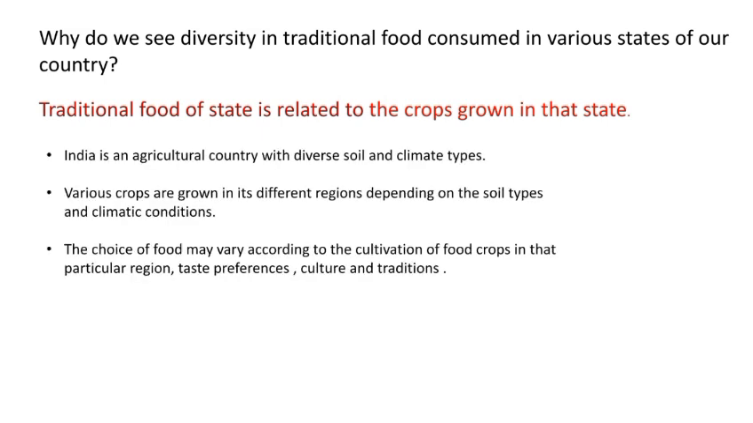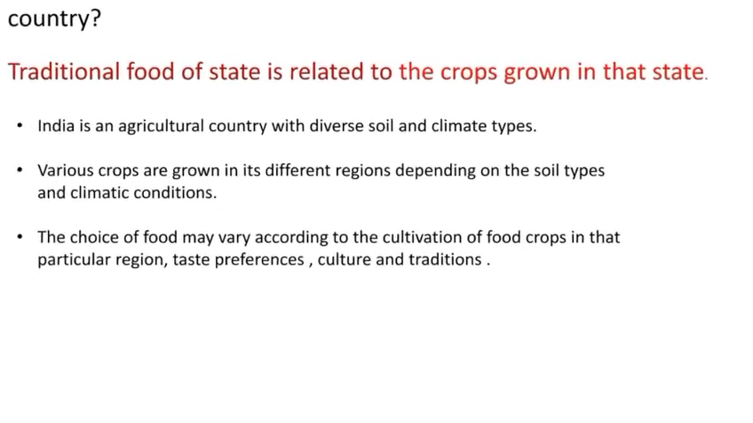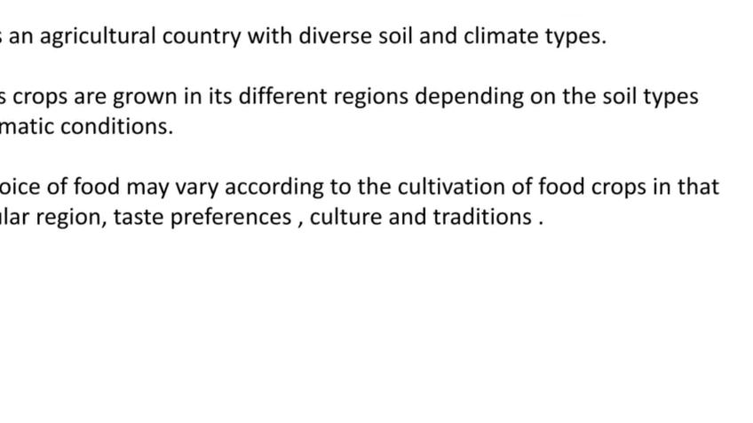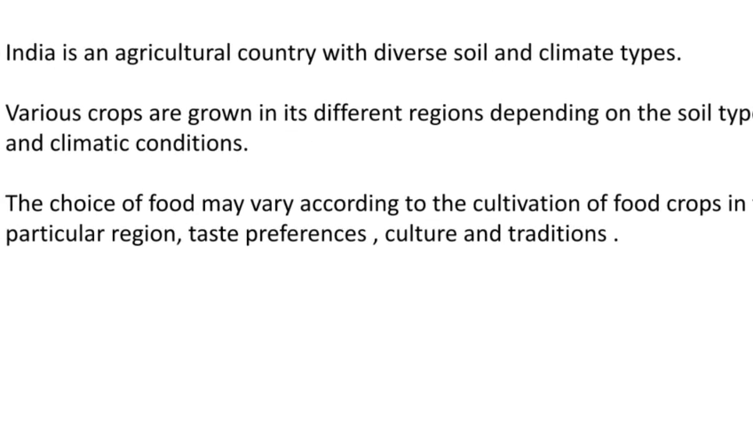India is an agricultural country with diverse soil and climate types. Various crops are grown in its different regions depending on the soil types and climatic conditions. So we see different varieties of crops are grown in different regions. It depends on the soil types, the availability of the soil and the climatic conditions, whether they are suitable or not.